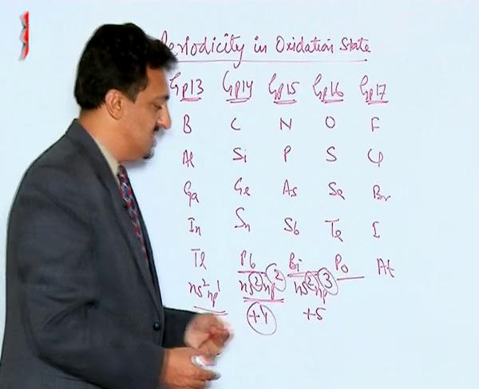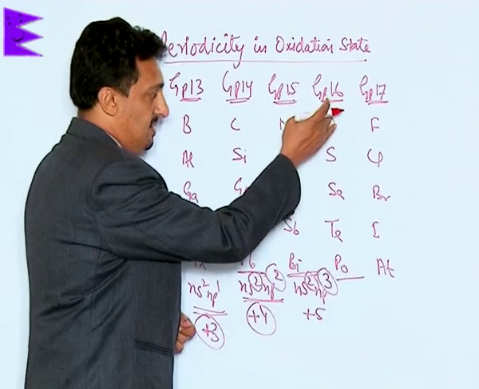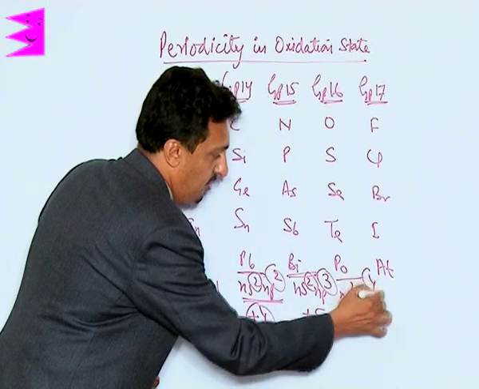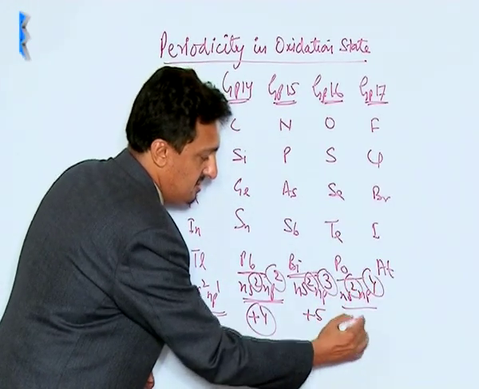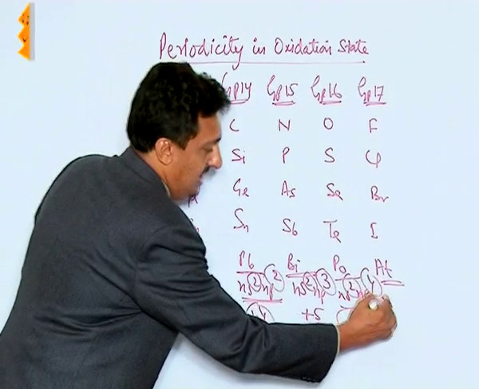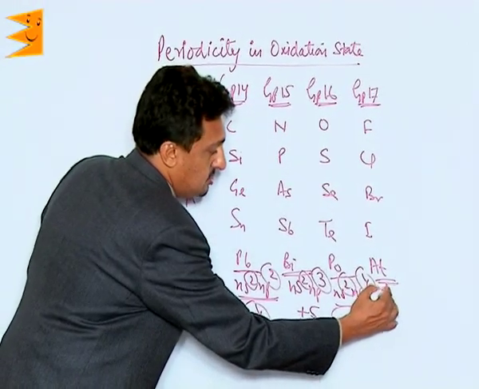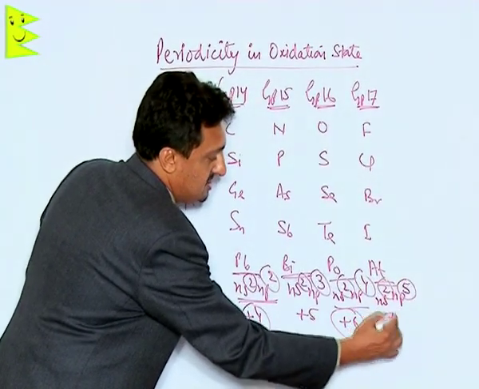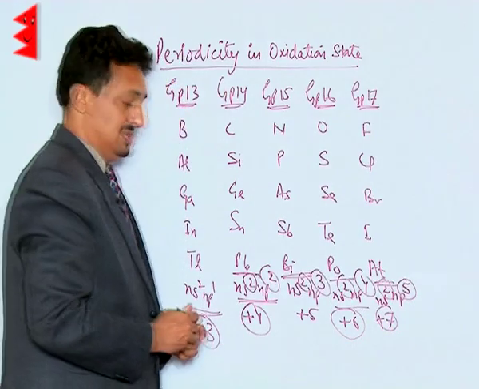Let me finish this first. Whereas the 16th group has ns2np4, 6 valence electrons, so it shows +6, whereas group 17 has ns2np5, so 7 electrons, so it shows +7 oxidation state.